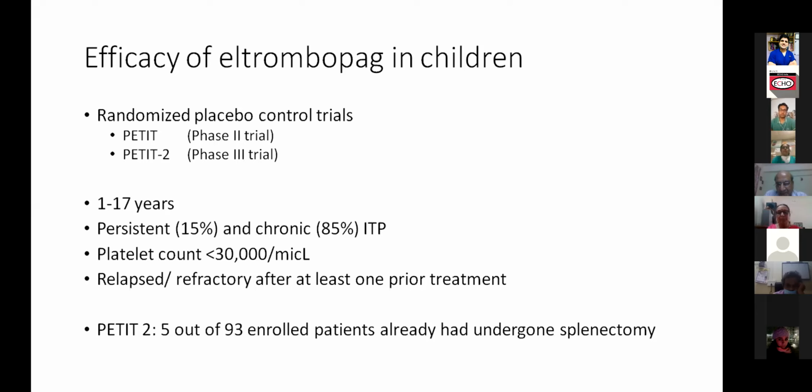In clinical practice, what the PETIT-1 and PETIT-2 trials suggested was that 30 to 50,000 is a reasonable platelet count to maintain. So whatever minimum dose of eltrombopag you can give to sustain that should be absolutely fine. So the dose adjustments suggested were in a clinical trial setting, which is probably not relevant in a clinical setting.